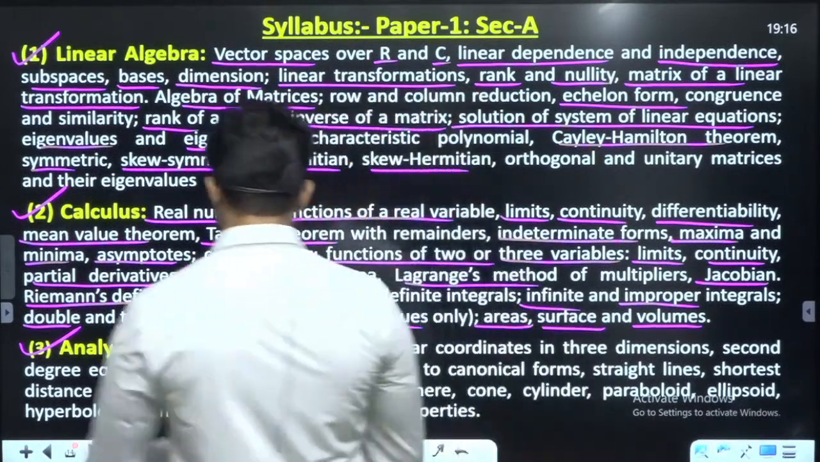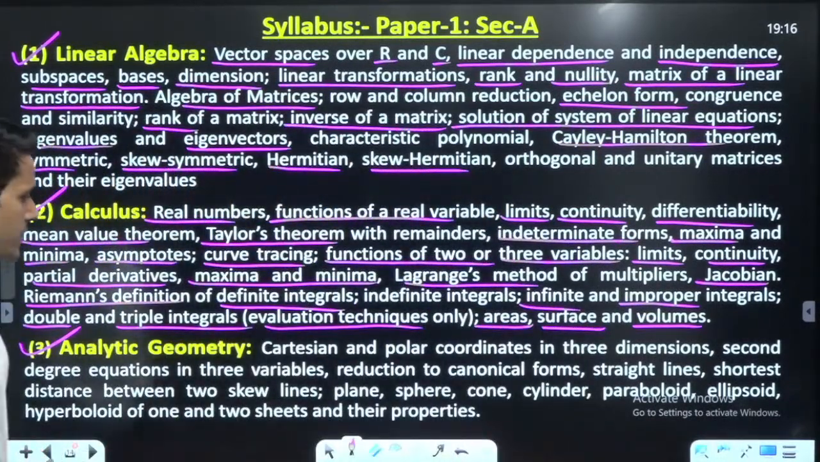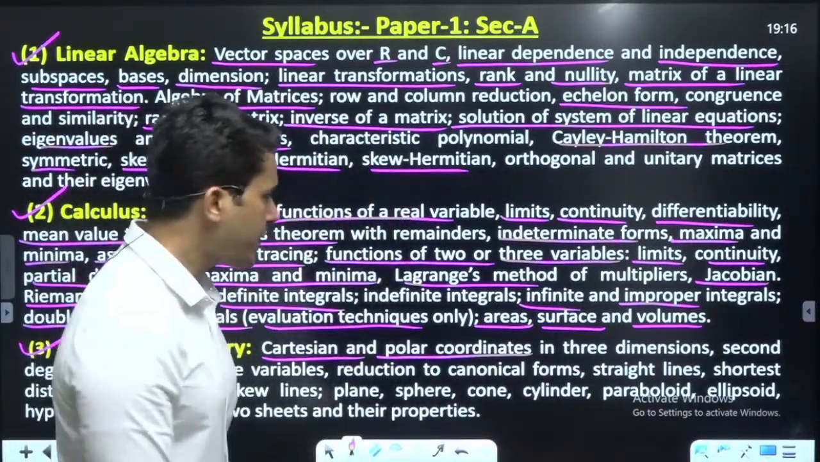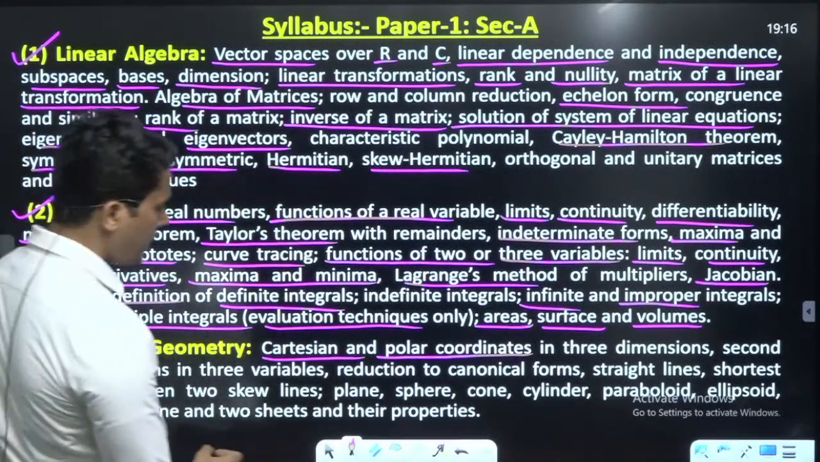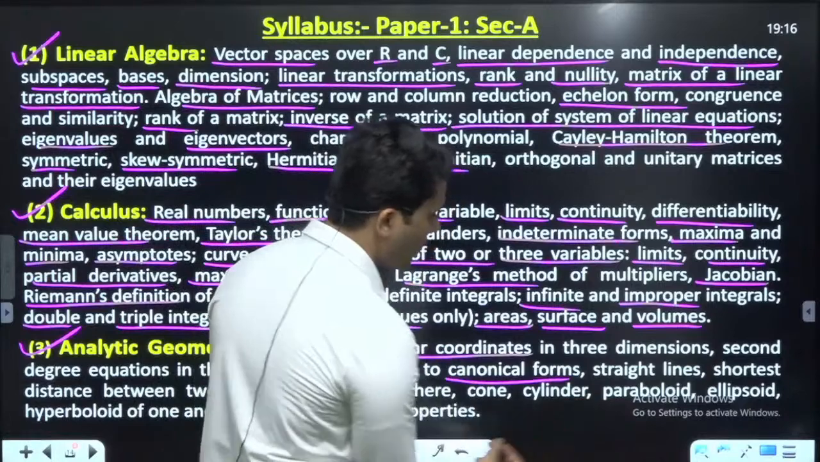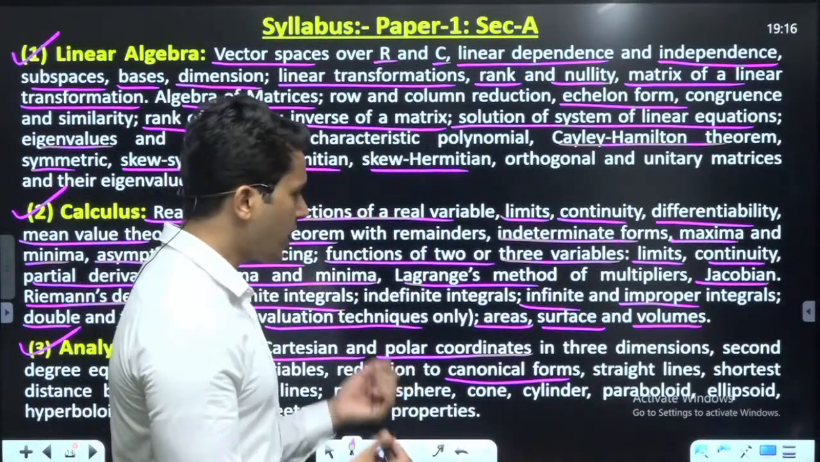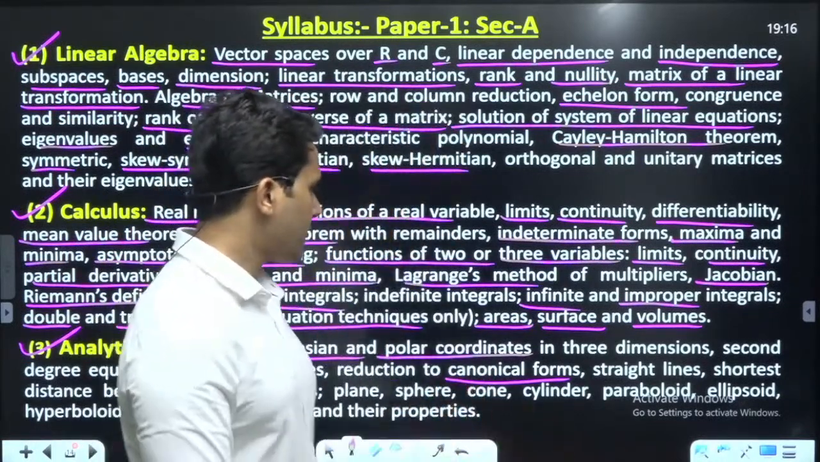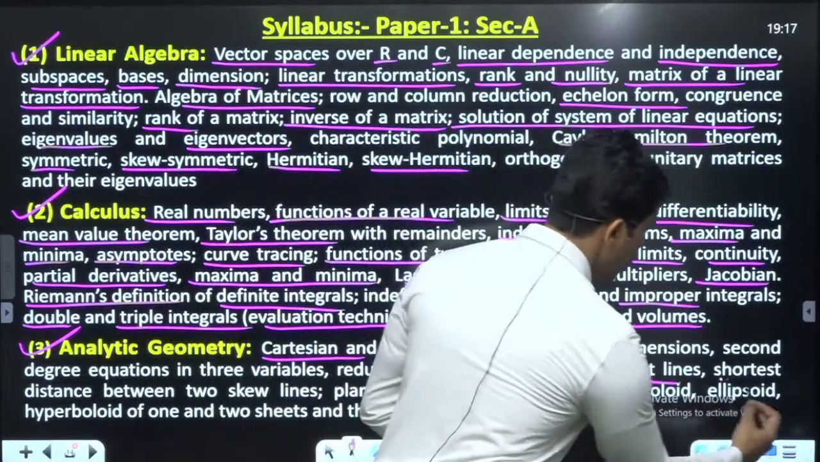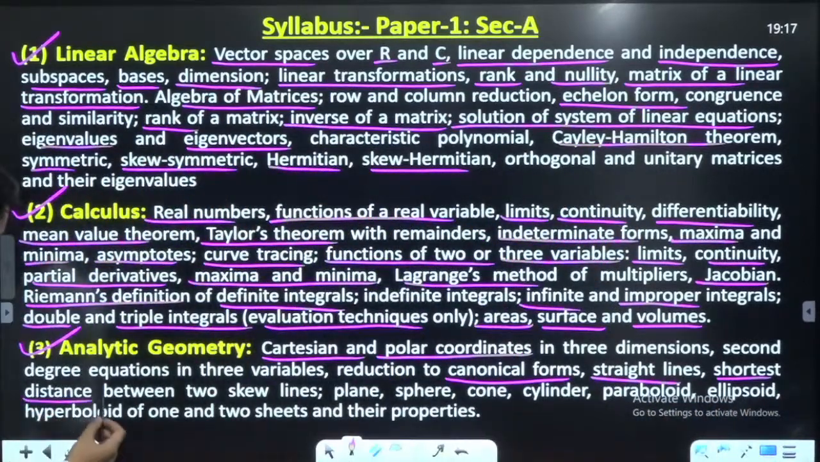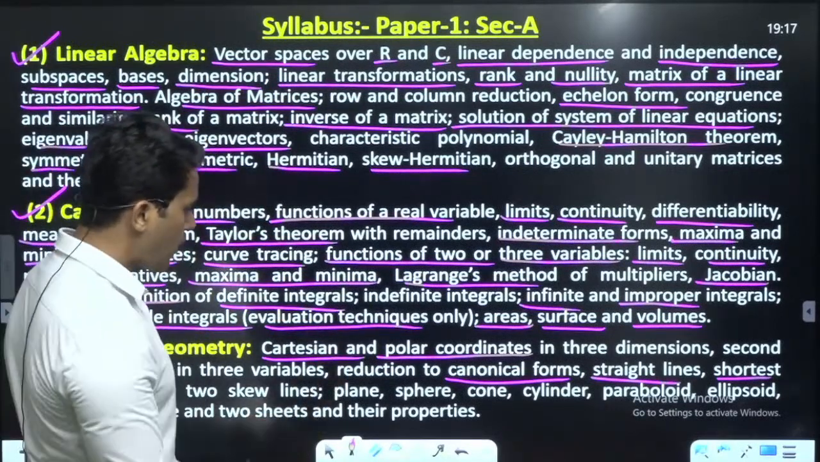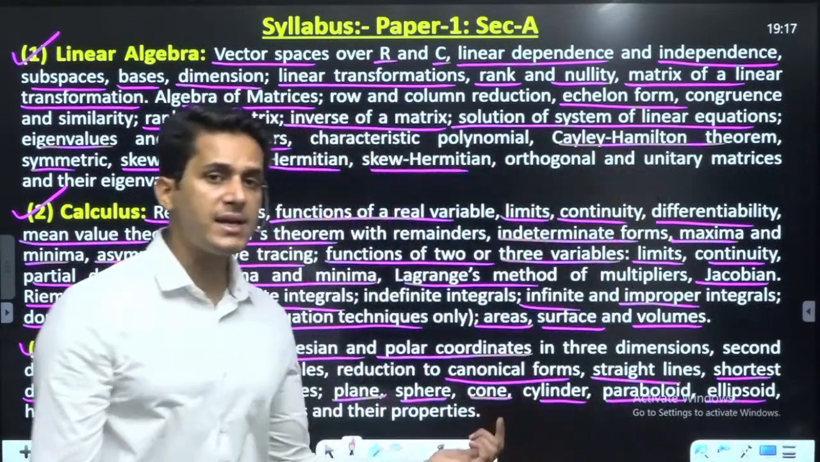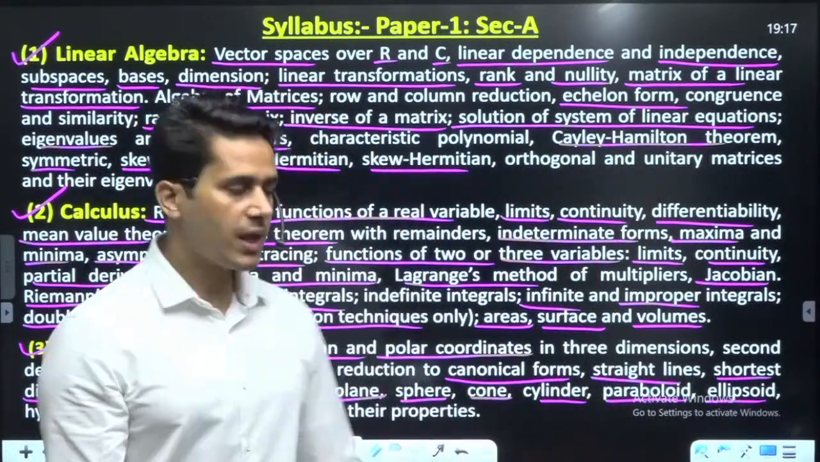Analytic geometry. So you can see here Cartesian geometry, polar coordinates, r and theta coordinates. Second degree equations in 3 variables, reduction to canonical forms. Already in BSc first year you can see this, and students from a BSc background can relate to this. Straight line, shortest distance, this is a very important topic, the shortest distance between lines. Planes, sphere, cone, cylinder, paraboloid, ellipsoid, these are the topics which have been studied by you in your graduation programs,